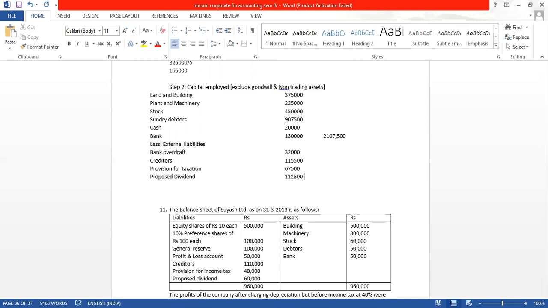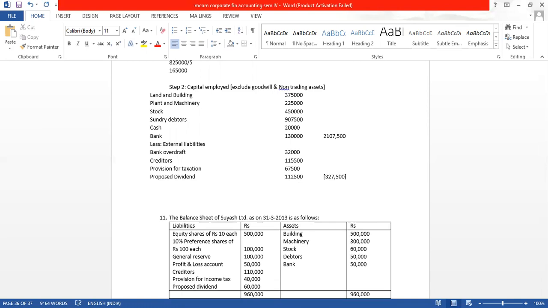So I have got all the liabilities. The total is coming to 3,27,500.